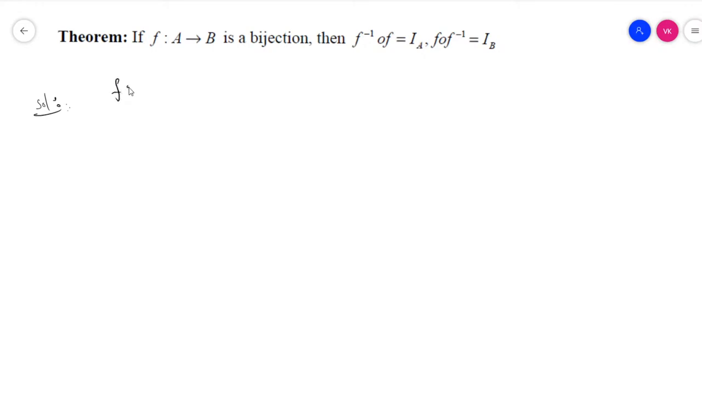So first of all, we know that f maps A to B is a bijection.